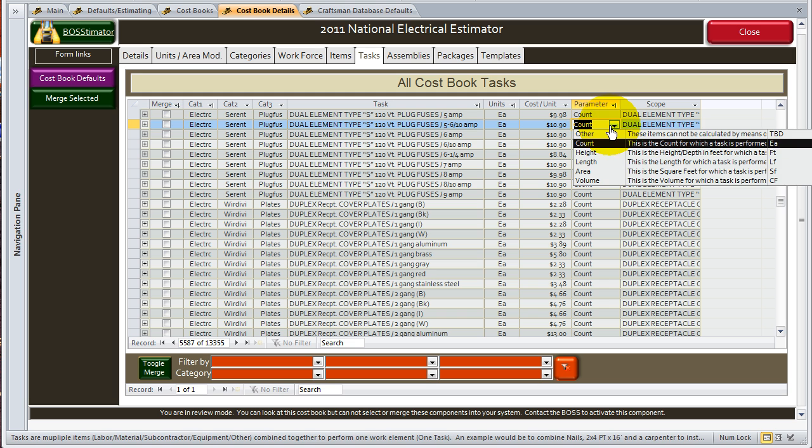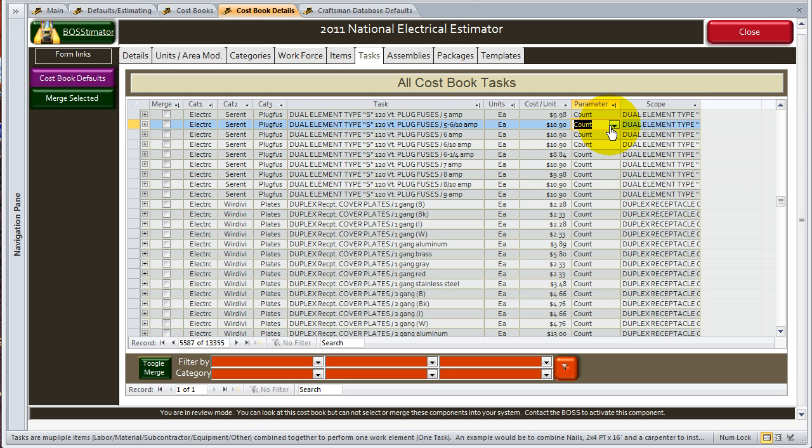What the parameter does, the parameter is another component of the BOSStimator where you can utilize the BOSStizer. The BOSStizer allows you to go online, import a set of drawings and digitize those drawings on your screen, and then link those to the individual tasks or assemblies or packages or templates on your estimates.